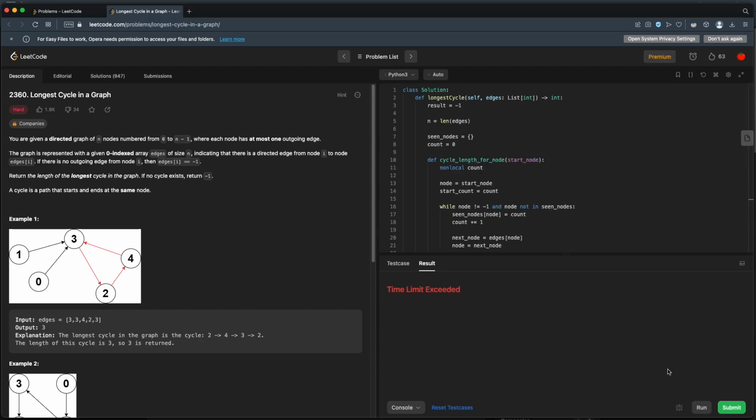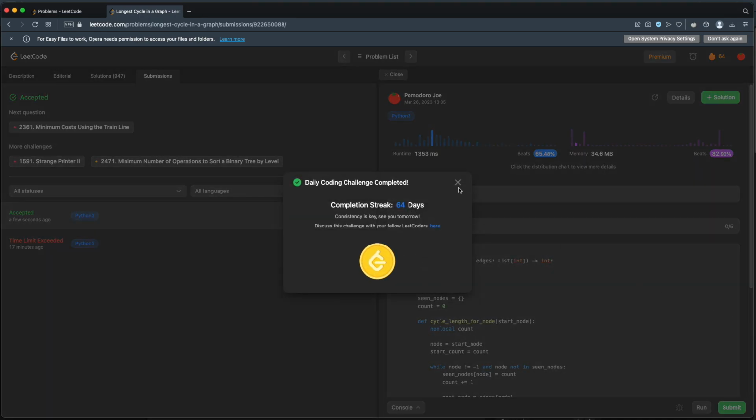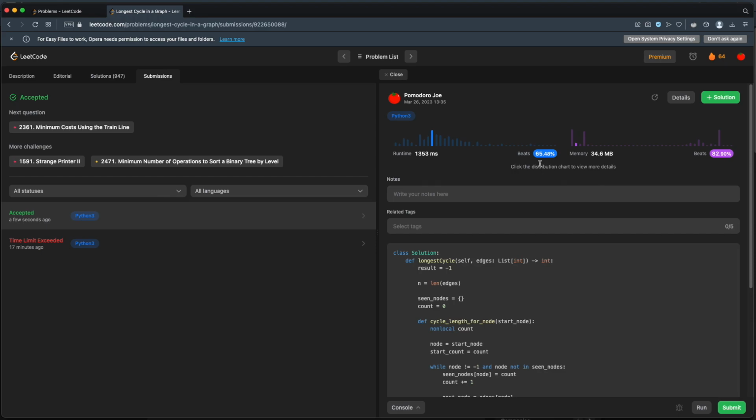Okay, let's try this. Oh, and we pass, even our long test case. Let's submit that and see how we do. And we pass, and we do all right. We beat 65% for runtime and 82% for memory. That is not bad at all.